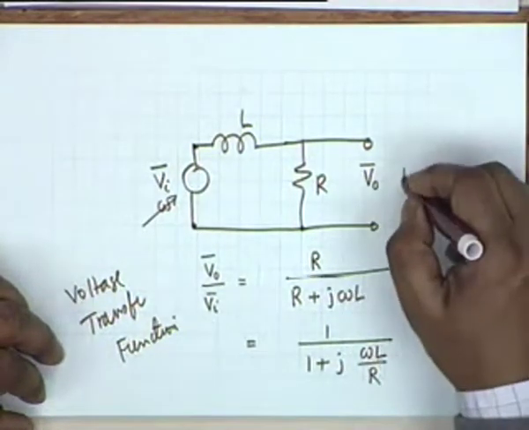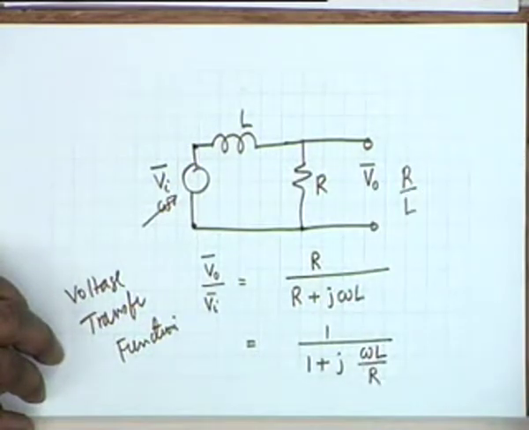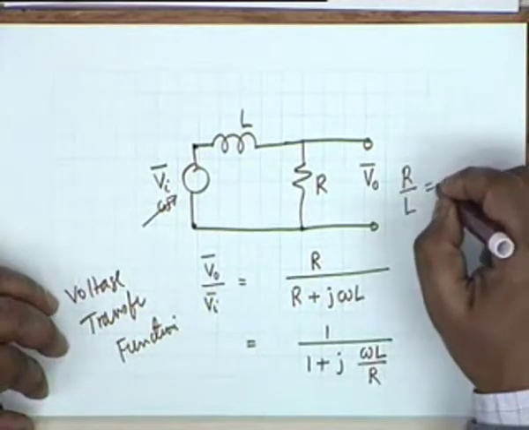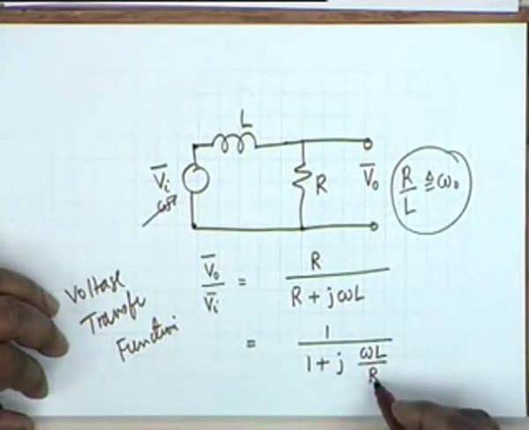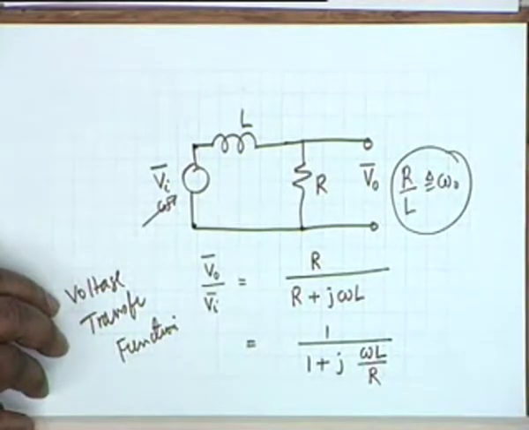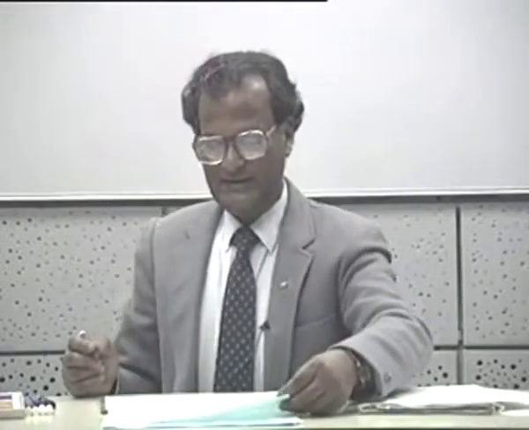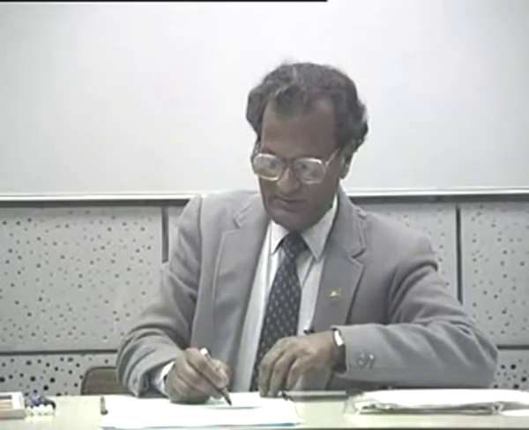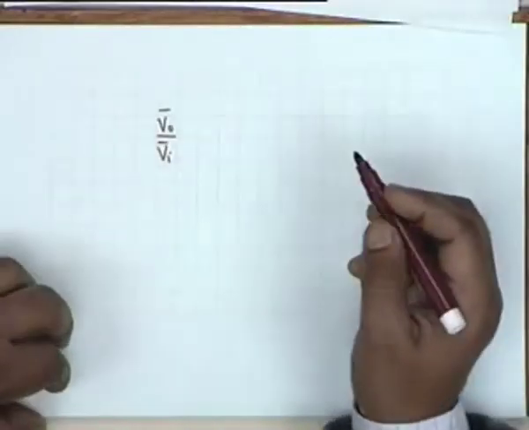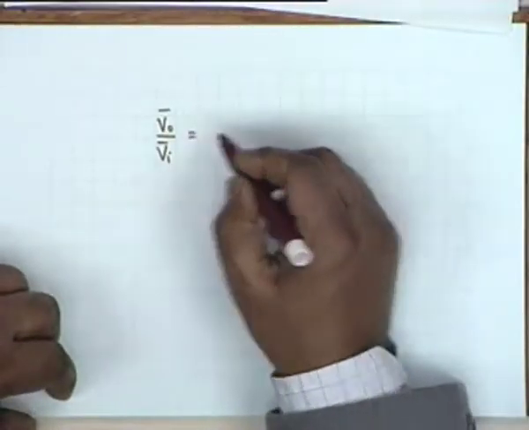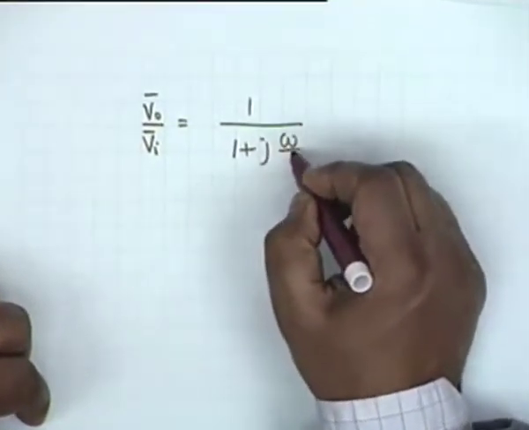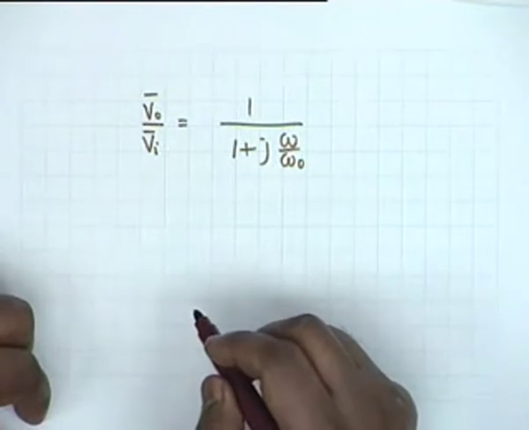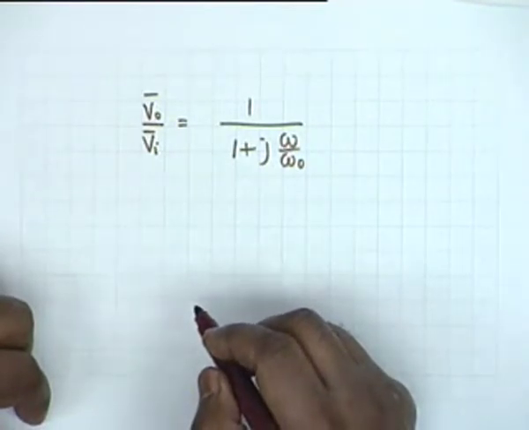Let R by L be equal to omega 0. Define the quantity R by L as omega 0. Then you can write for this circuit V0 by Vi, the ratio of the two phasors, as equal to 1 by 1 plus j omega by omega 0. Is that clear?